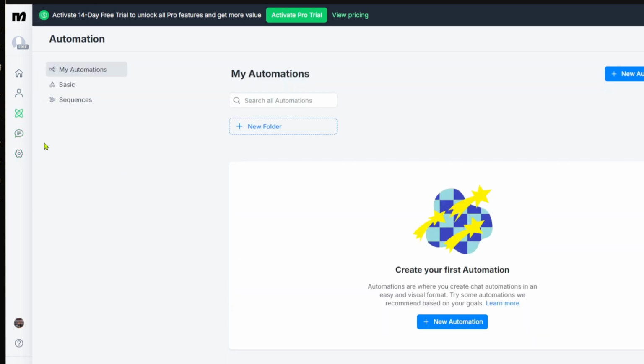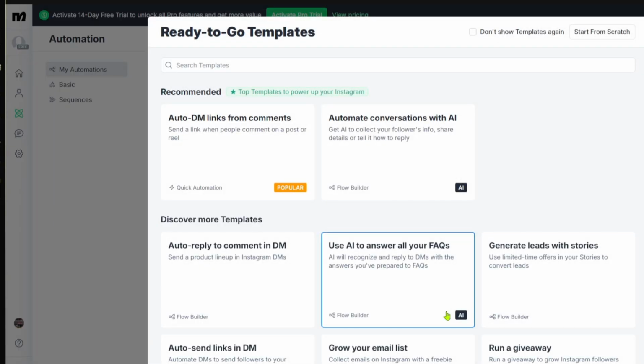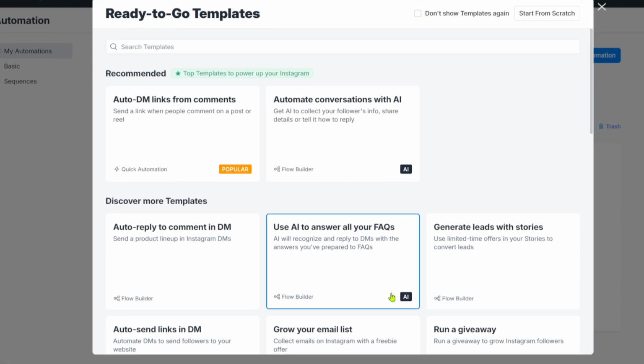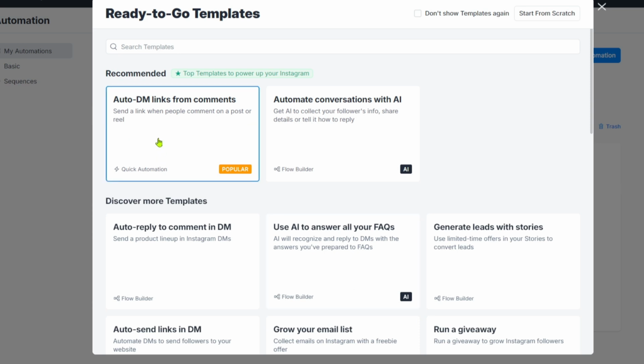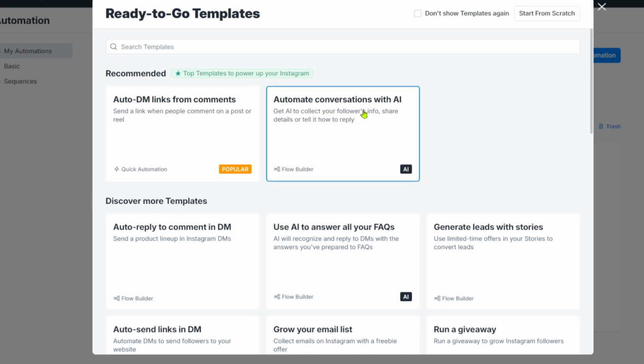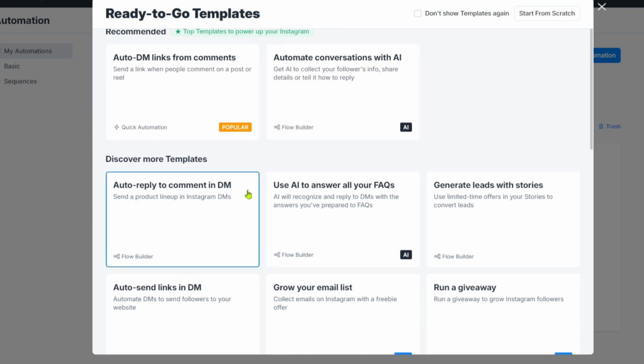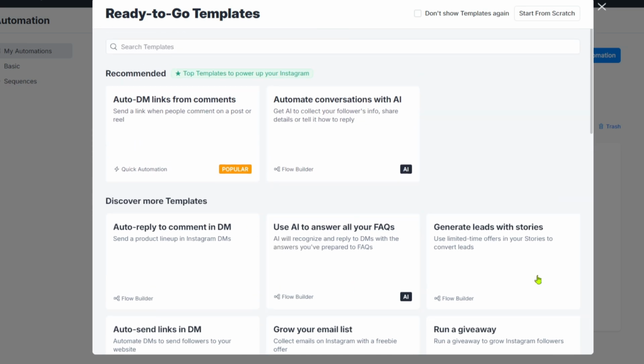Now to get started, you want to navigate through automation, and from here you want to click on the new automation button. Now automations are where you create chat automations in an easy and visual format. So you want to go ahead and click on it. And from here, we have some templates that we can choose from. You have the auto DM link from comments, automate conversations with AI, and more.